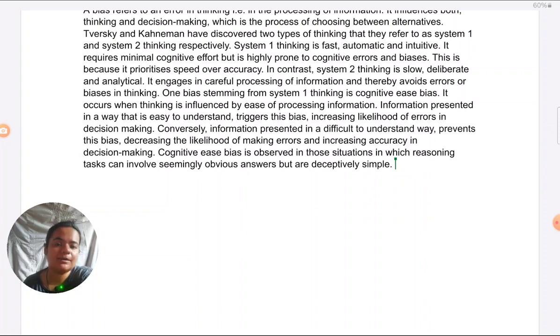It will not allow that deeper processing or deeper reasoning. That is how it is influencing decision making.